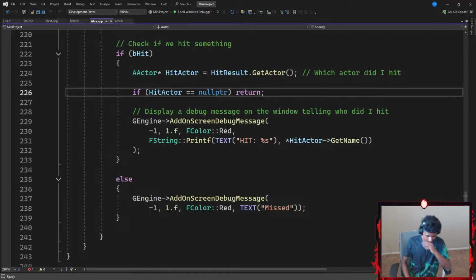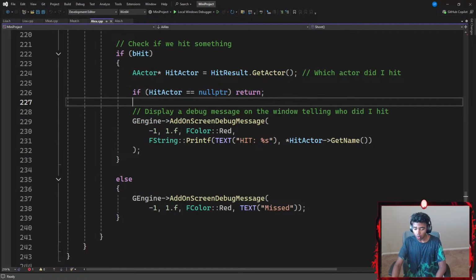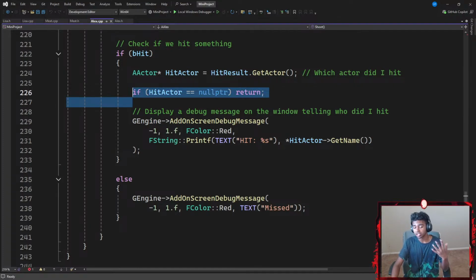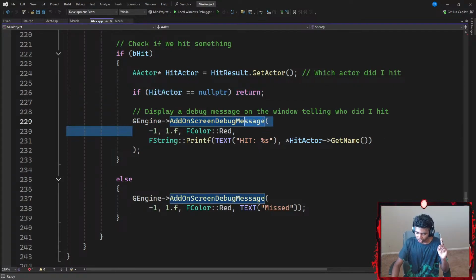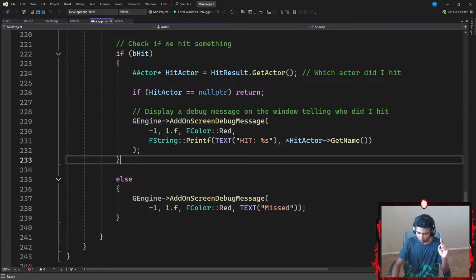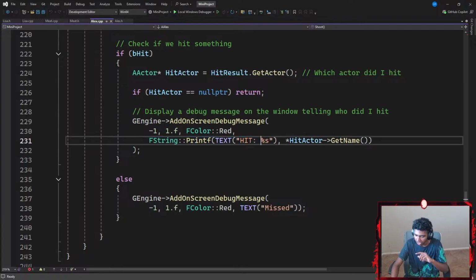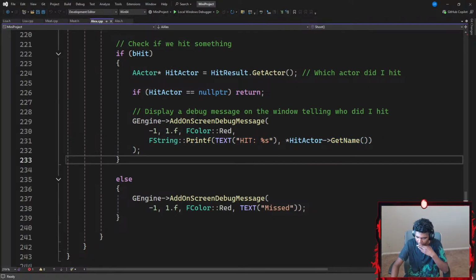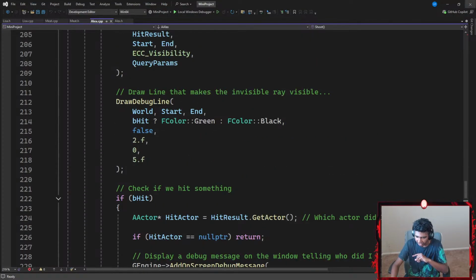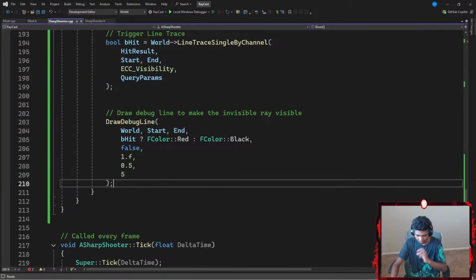There we go. Okay, and then I have a GEngine AddOnScreenDebugMessage only if my hit actor is not null. I go with a GEngine AddOnScreenDebugMessage where I have an FString. I want to print a text, I hit this string name, HitActor GetName. Okay, hit actor get name. I think that's pretty self-explanatory now.